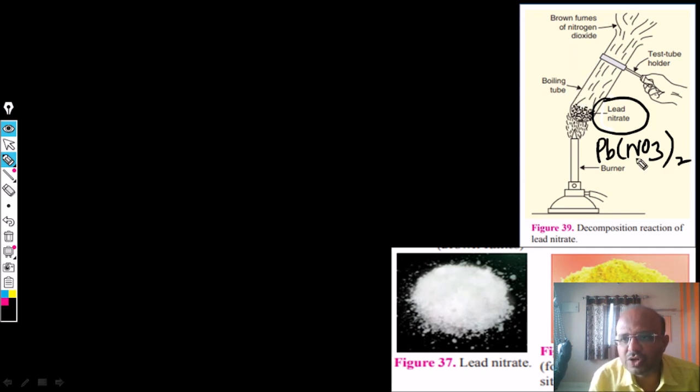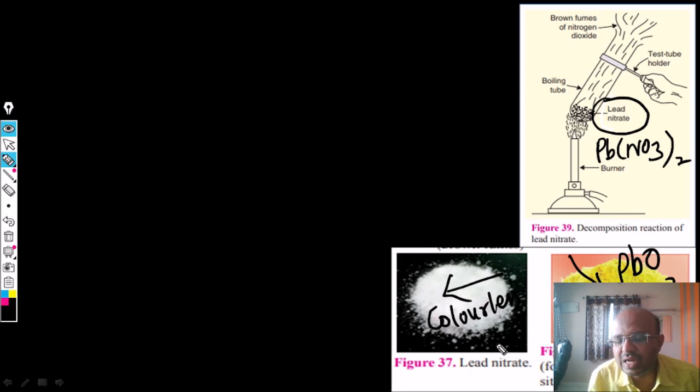There is a formation of lead oxide. Here you can see this is the lead oxide, PbO, which is yellow in color, and here you can see that lead nitrate is colorless. When we heat this lead nitrate, it decomposes to give the yellow lead oxide, as well as brown fumes of nitrogen dioxide.